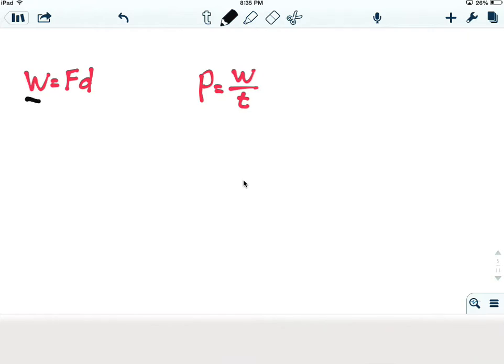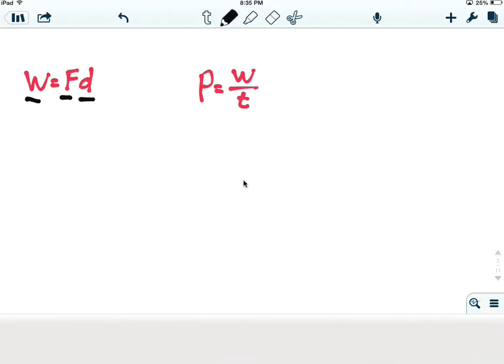Now, the big equations that we have here, we see that we have work over here. Work equals force times distance. Now, when we use the term work, the one thing that we want to think of is that the only time that work is ever done in physics is when the force is applied in the direction that the object is traveling, the object is being moved. Okay, that's the only time that work's being applied.